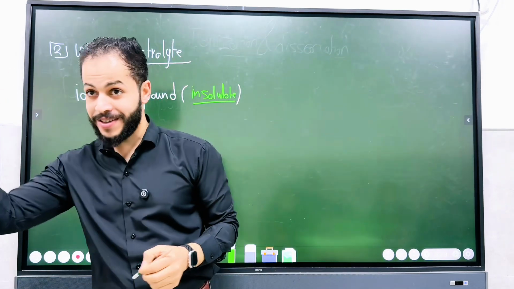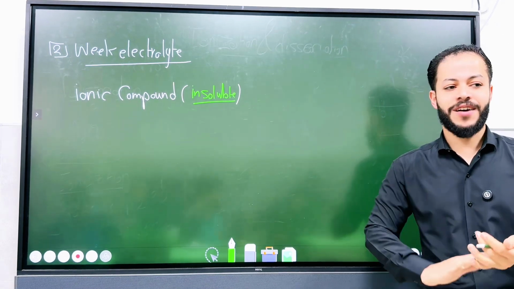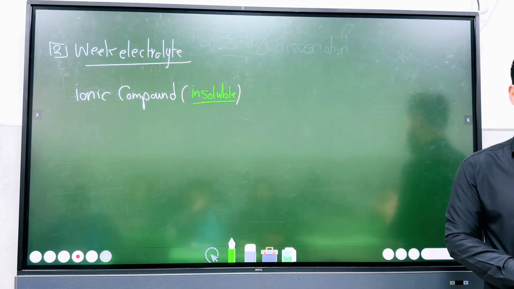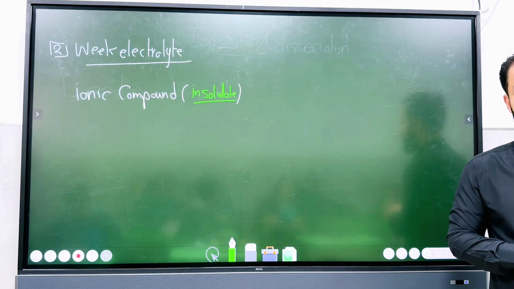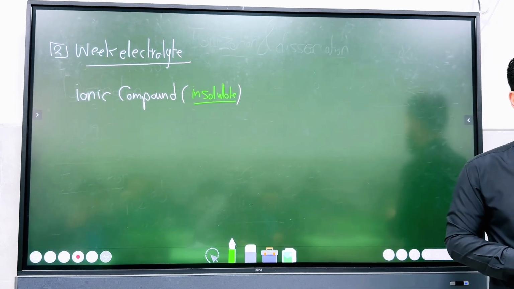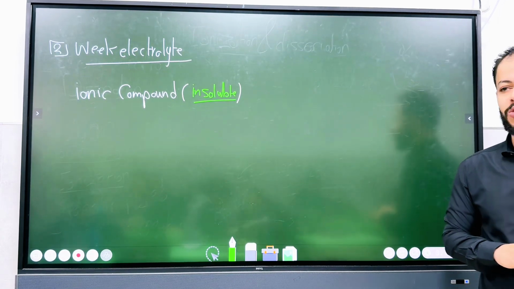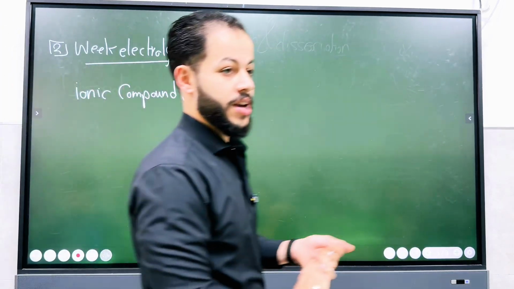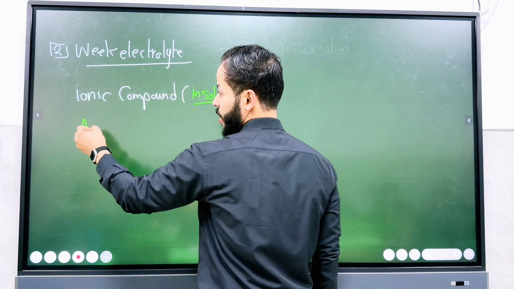Anyone have an example from the table that we took in the previous lecture? Any example that forms a precipitate? We have a general guideline. For the chloride salts, all of them are soluble except for silver. Silver chloride is insoluble, right? And mercury. So silver chloride, AgCl, is an example of a weak electrolyte.